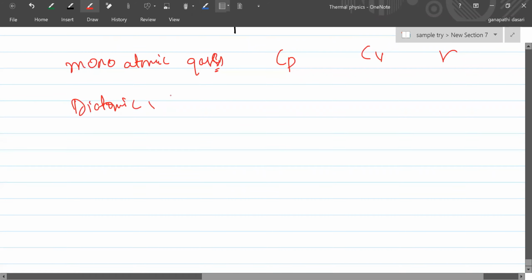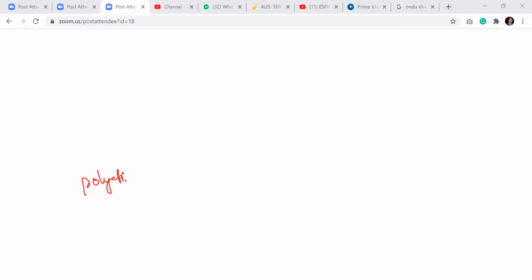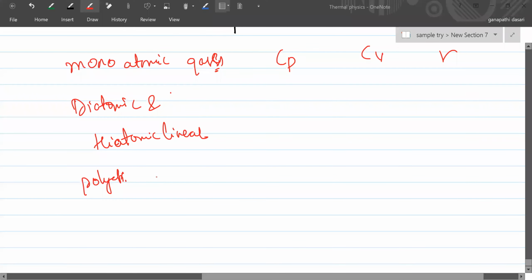And triatomic linear, because for all of them, degrees of freedom will be same, right? Then polyatomic or triatomic non-linear. You can go for degrees of freedom and see.